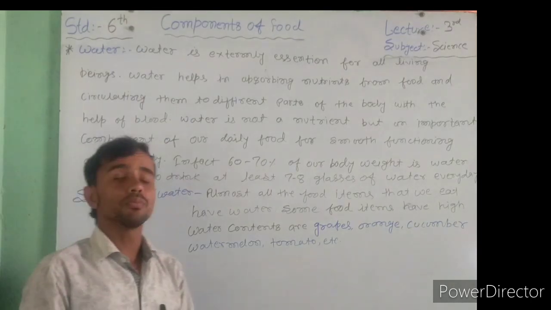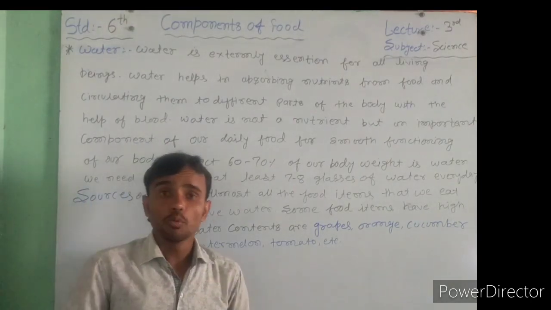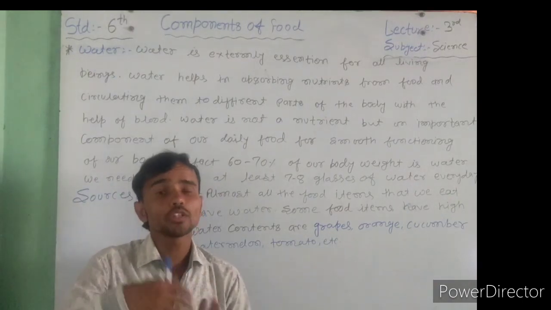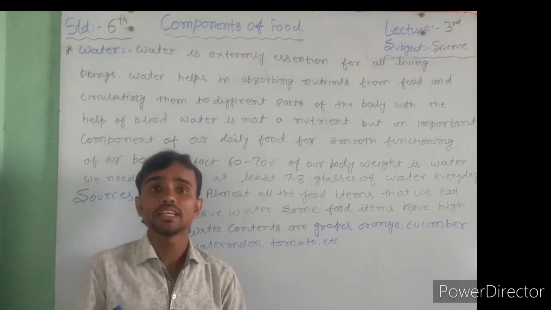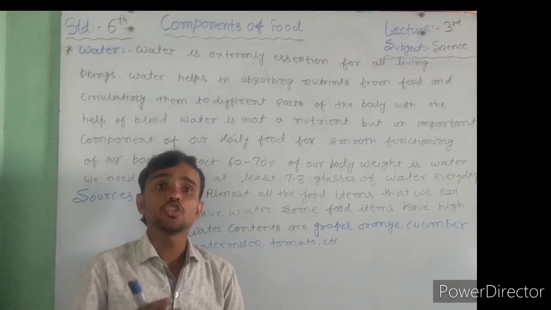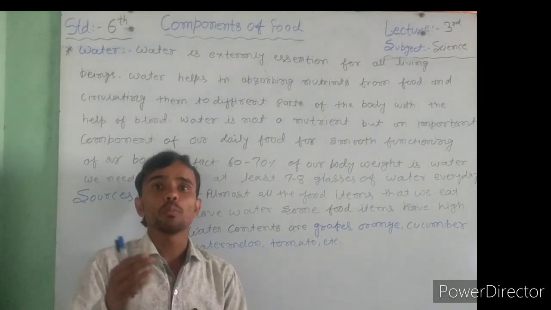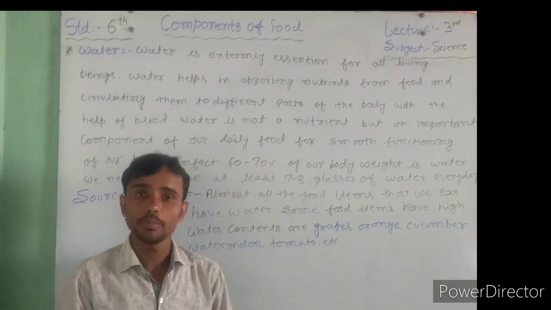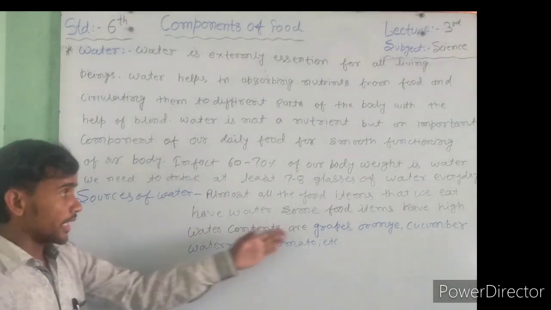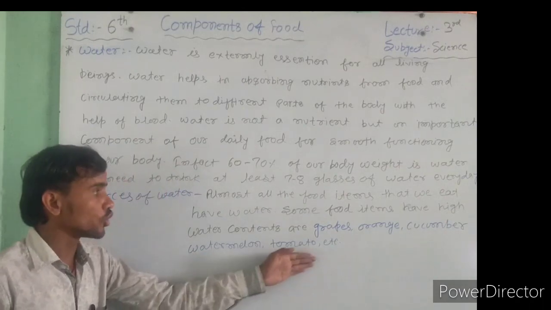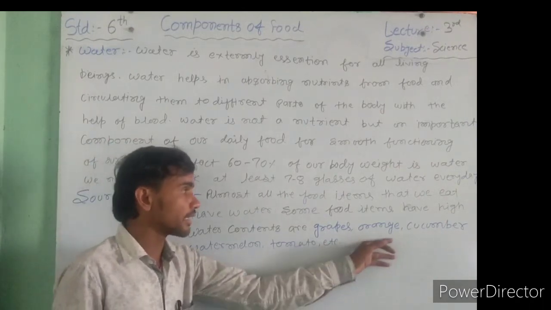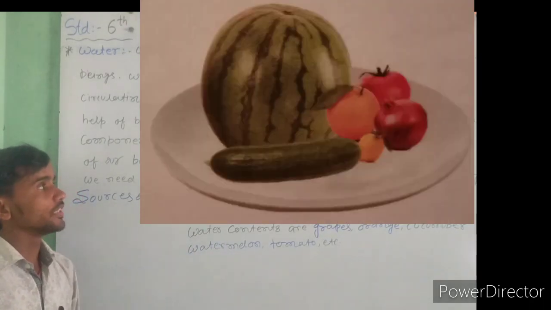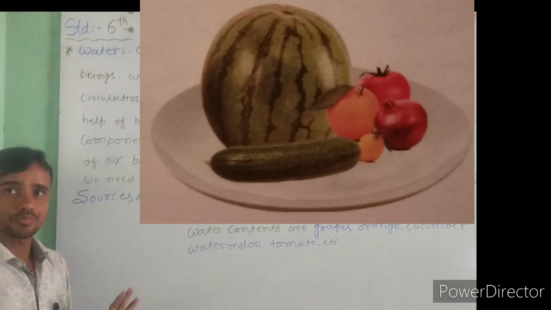Some food items have a high water content, for example watermelon, cucumber, lemon, grapes, orange, tomato, etc. These are all examples of sources of water. You can also see the figure of sources of water.